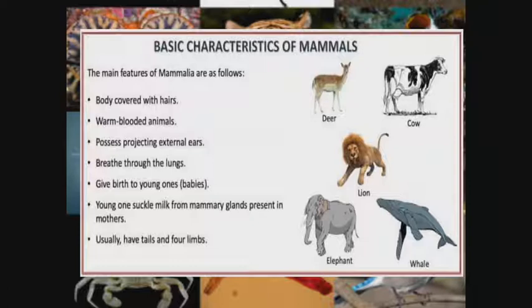So that is the aspect of the characteristics of mammals. Young ones suck milk from the mammary gland present in the mother. After giving birth to their young ones alive, they still suck milk from the mammary gland. The mammary gland can be referred to as the breast. So they suck milk from the mammary gland of their mother.